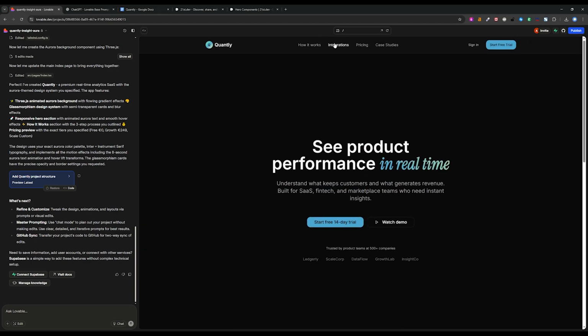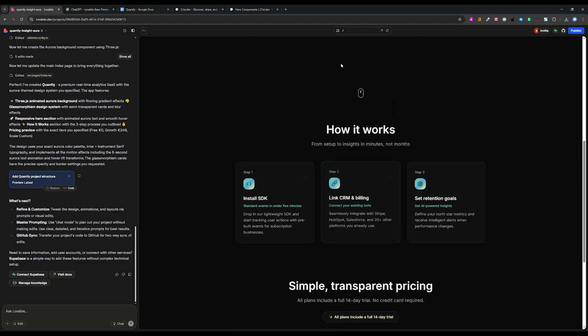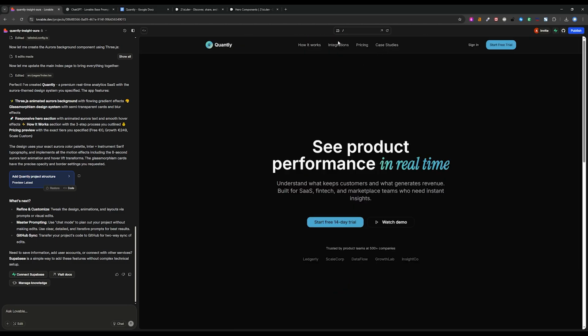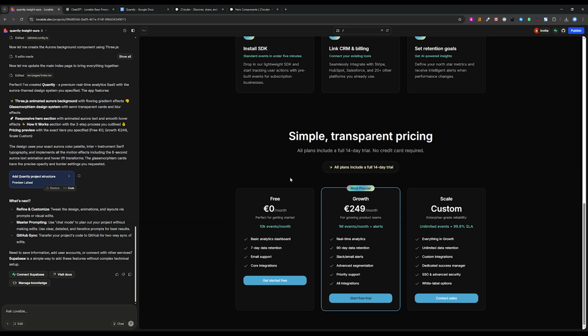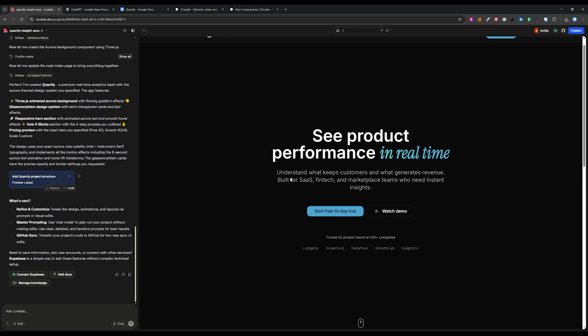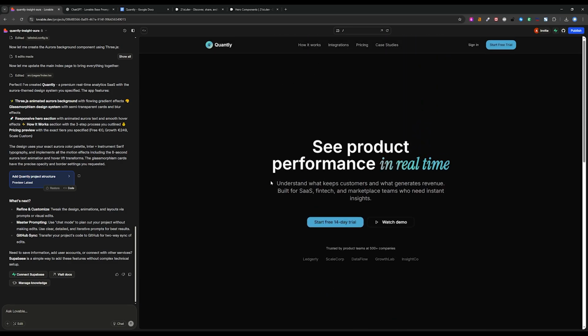Yeah, also the links in the nav bar don't seem to work, besides pricing. But I'm not gonna lie, this is a very good generation based on our first prompt, and we can see the power of the first prompt if we take our time and actually craft our prompt in order to give Lovable as much context and information as possible.